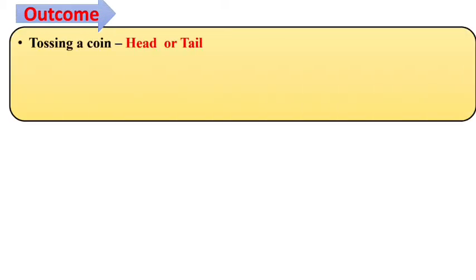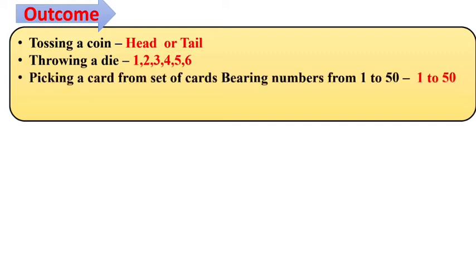Now students, what is the outcome? Children, if we are tossing a coin, there are chances of two things, whether it will be head or tail. It means there are two possibilities in tossing a coin. Throwing a die. In a die, how many numbers are there in total? 6. And there are chances for 1, 2, 3, 4, 5, 6 to come. There are 6 chances. And picking a card from a set of cards bearing numbers from 1 to 50, any number can come from 1 to 50. It means there are 50 chances.